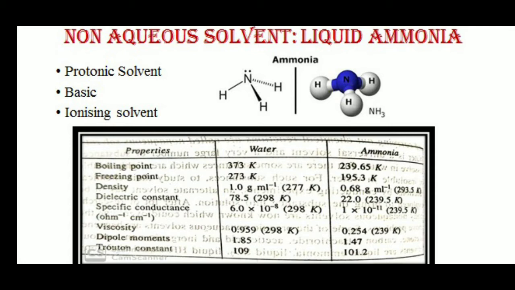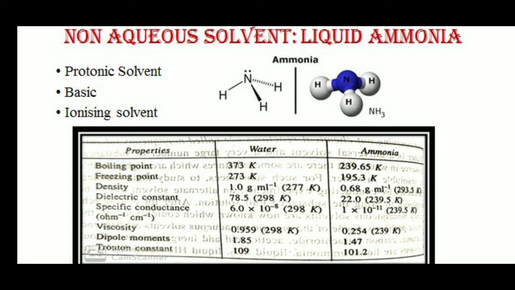Now, this table represents the various physical properties of ammonia and water. If we compare them, we come to know that the boiling point of ammonia is 239.65 Kelvin, which is lesser than that of water, which has a boiling point of 373 Kelvin. The next property is the freezing point.